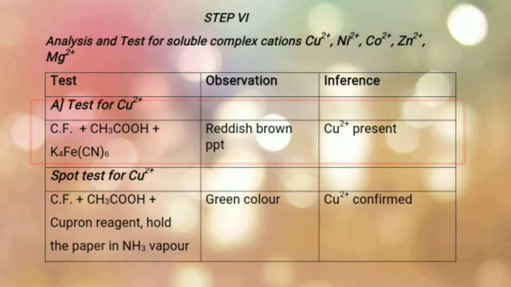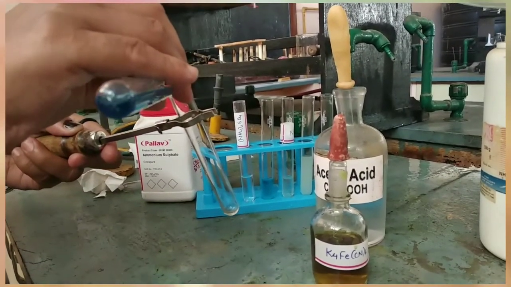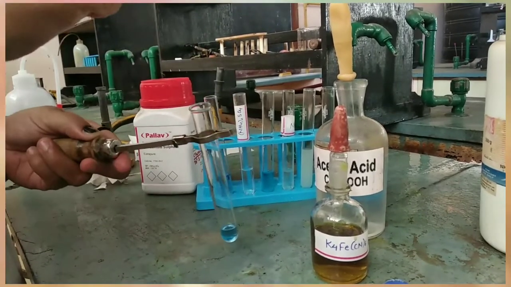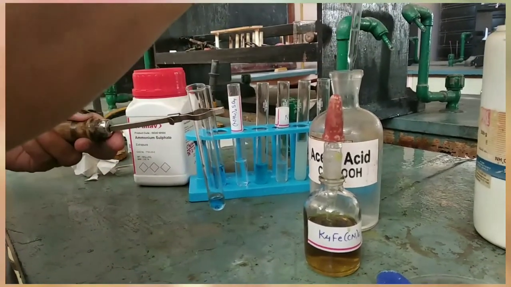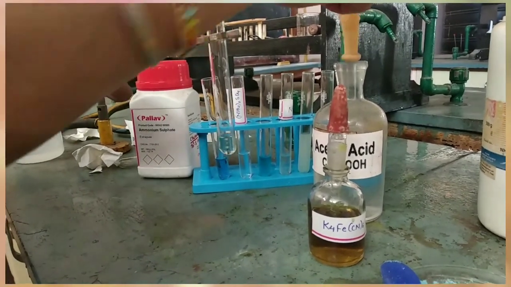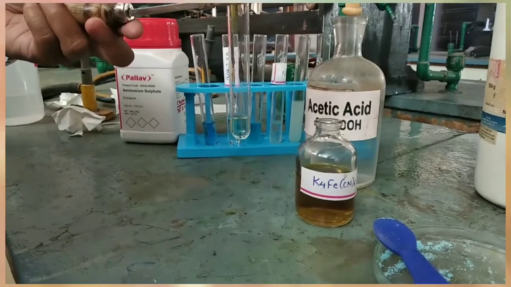Let us perform the test. Okay students, so take few drops of centrifugate in a test tube. To that, add few drops of acetic acid solution. Next is add few drops of K4Fe(CN)6.